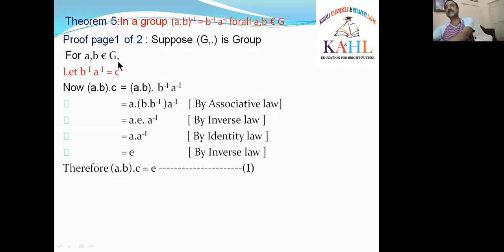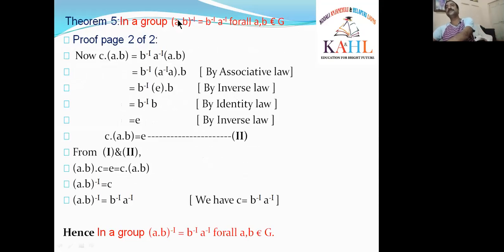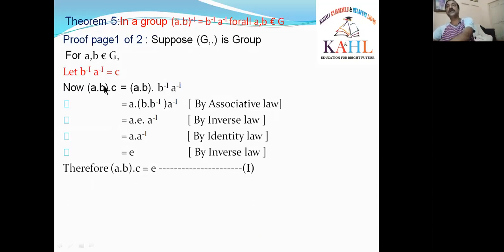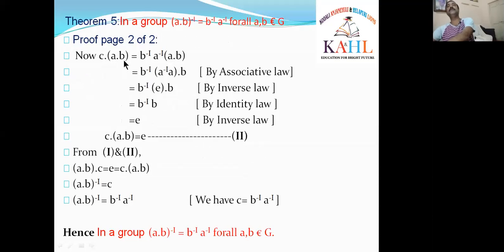Now I am going to the second page, page 2 of 2. That means the same theorem. I am giving another slide, that is page 2. Now I am doing C into AB. Previously we have done AB into C. Now we are doing C into AB.